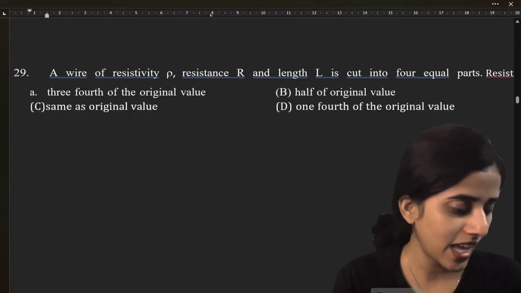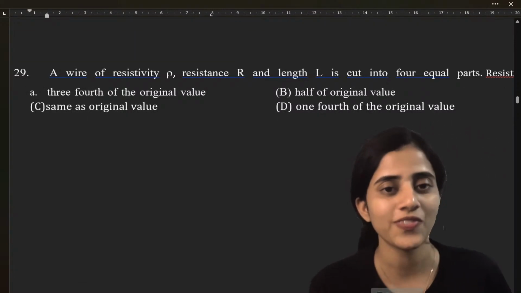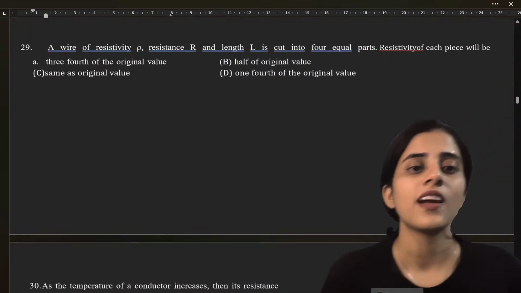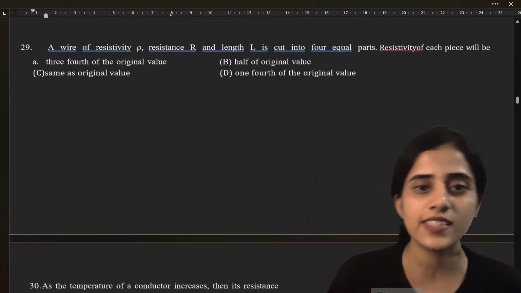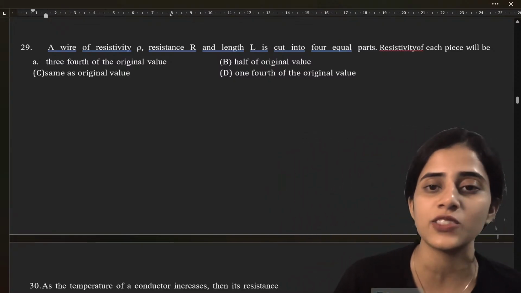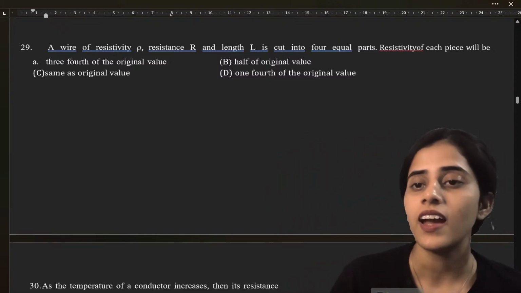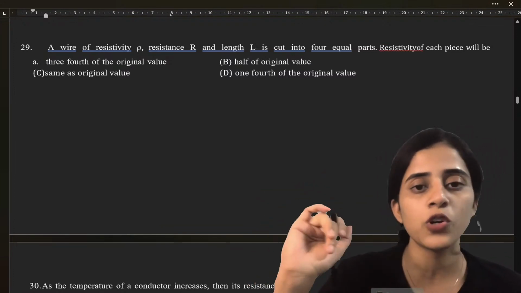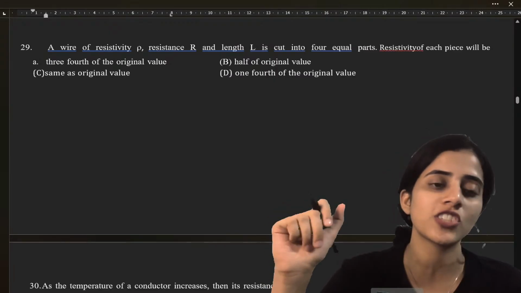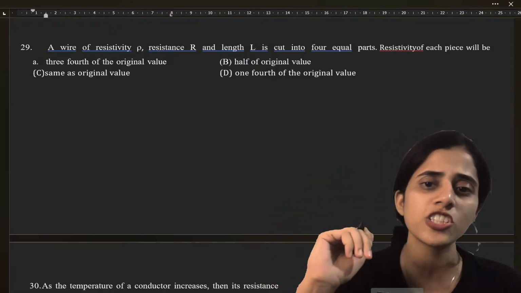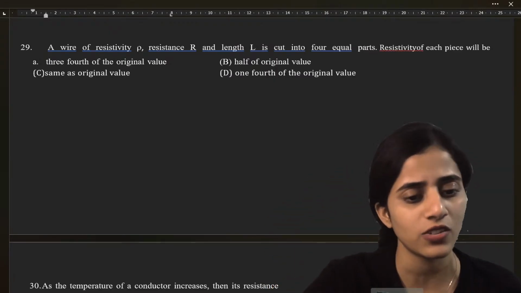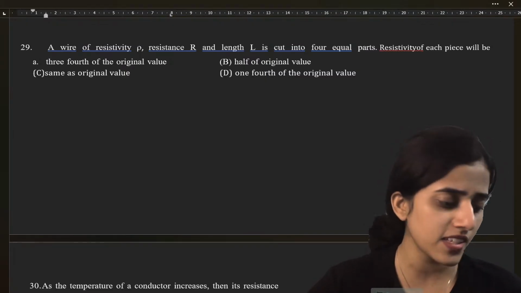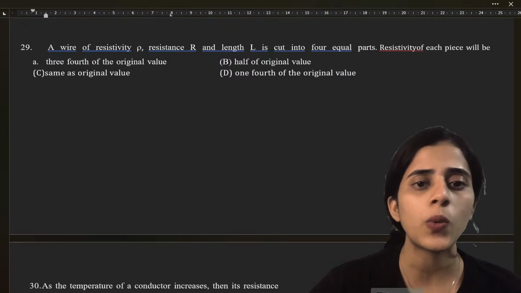Okay. Yes, ma'am. D. Okay. Next question. A wire of resistivity rho, resistance R and length L is cut into 4 equal parts. Resistivity of each piece will be 3/4 of the original value, half of the original value, same as the original value, 1/4 of the original value. What is the answer? The resistivity of a wire.